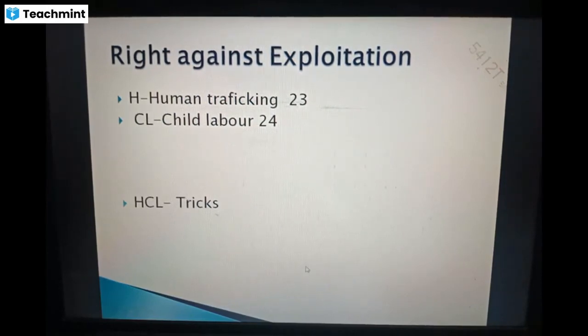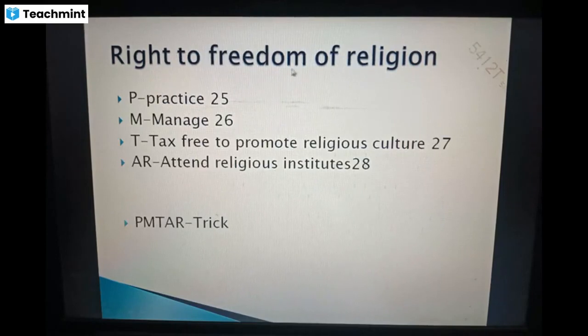Clear? Next, right to freedom of religion. For remembering all the articles in this section, you have to remember only one trick, that is PM-TAR. P for practice: you can practice any religious activity, any religion, that is Article 25. M for manage: you can manage it by Article 26.